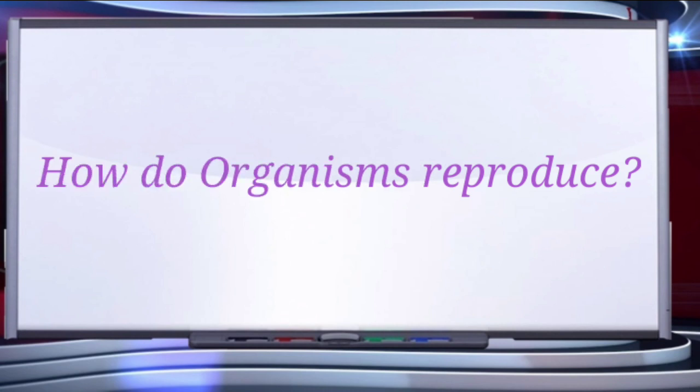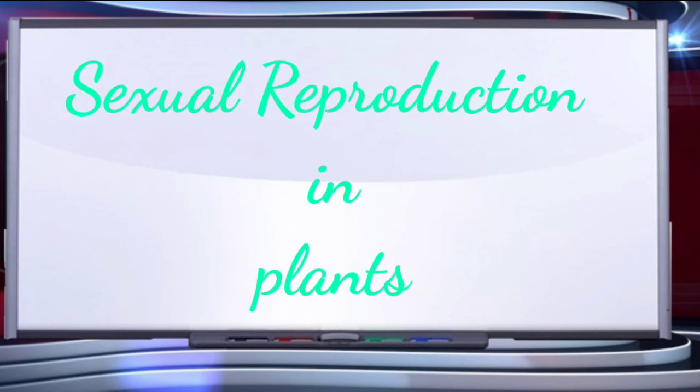So as you all know, children, we are dealing with the chapter How Do Organisms Reproduce, and in the previous classes we have already discussed various modes of asexual reproduction. So today we are going to start with sexual reproduction in plants.